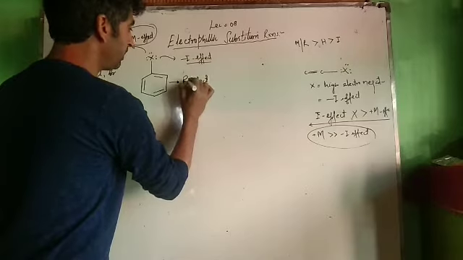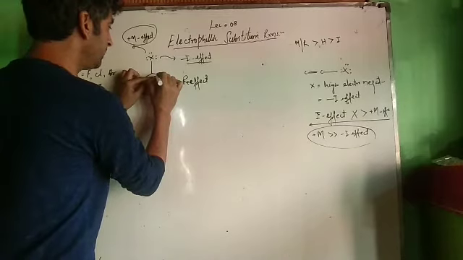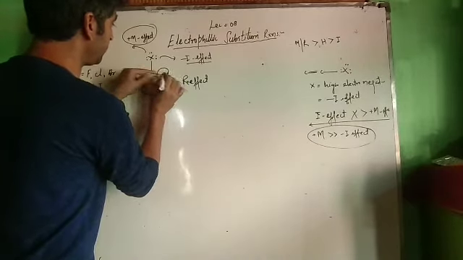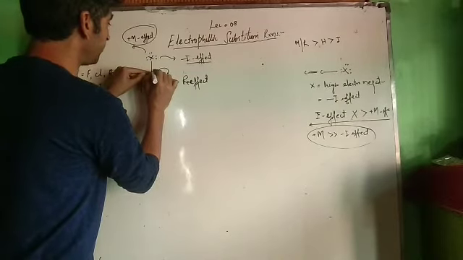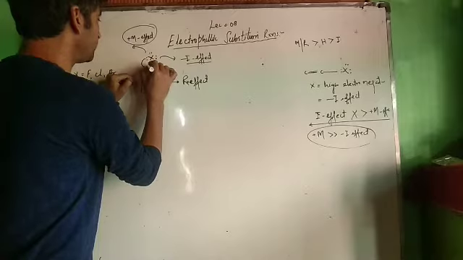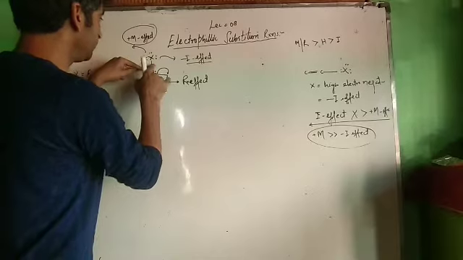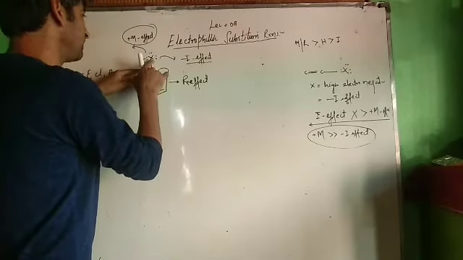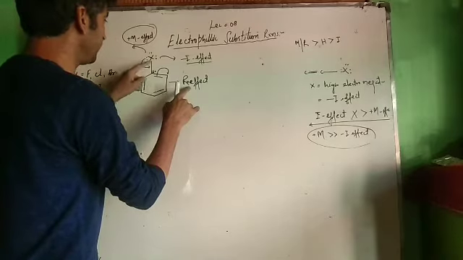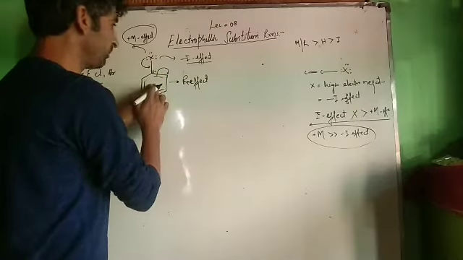Because of this R effect, it takes this electron pair towards this side, and we get a negative charge over here and a positive charge over here. Because of this positive charge, this electron pair shifts towards the benzene ring. This pi bond should have been delocalized towards the halogen atom, but there is R effect. R effect dominates over inductive effect.